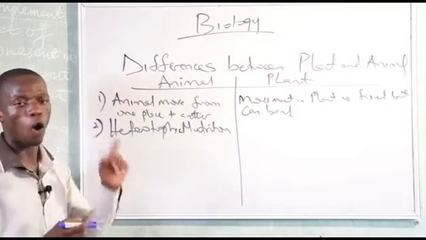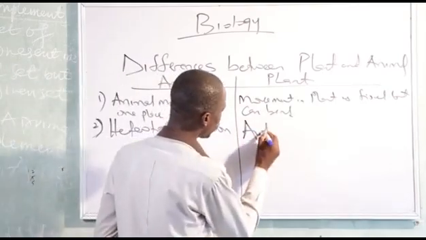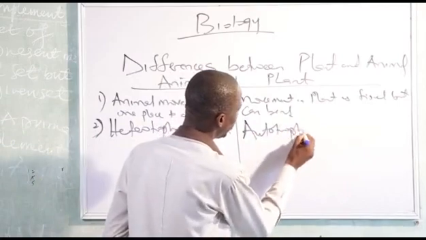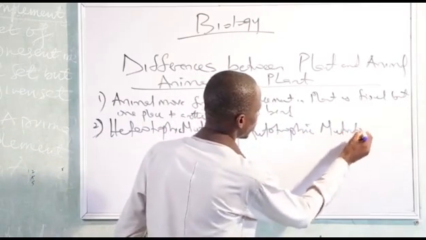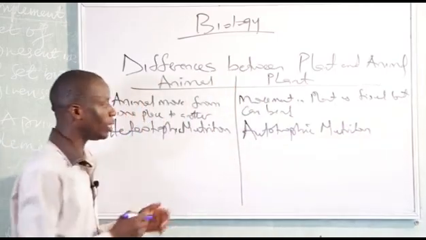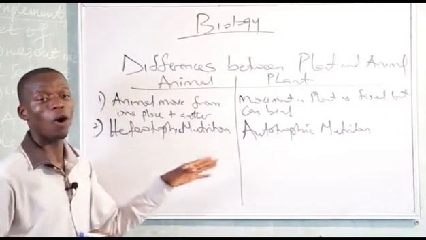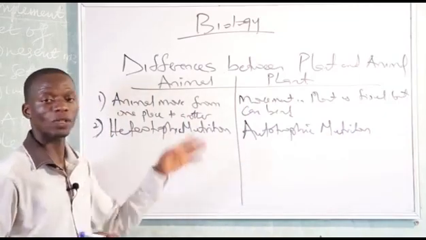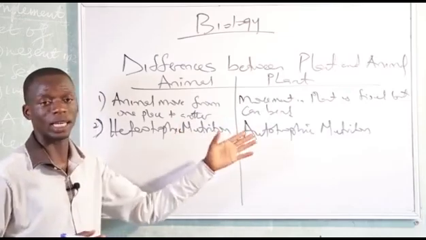While plants are autotrophic in nature. Autotrophic nutrition. That is, plants are able to manufacture their own food, making use of sunlight, like I said earlier, through the process of photosynthesis.